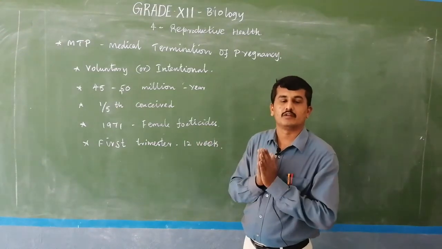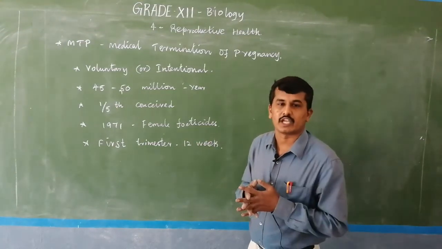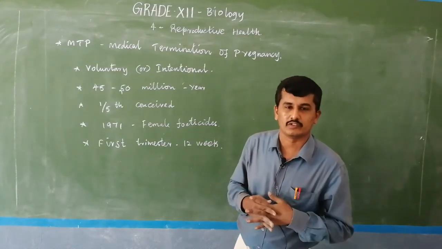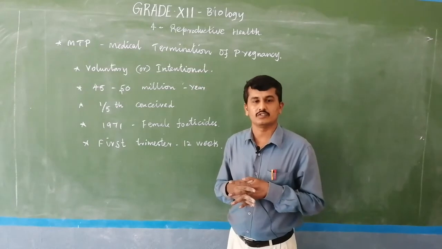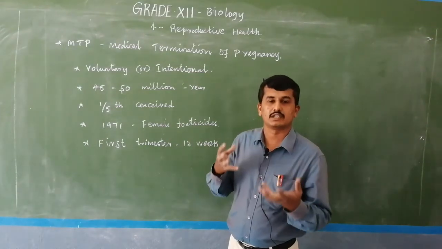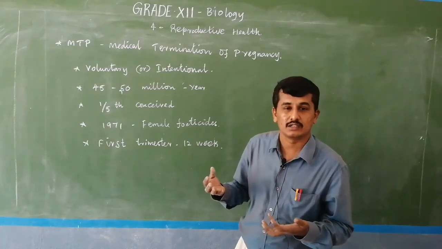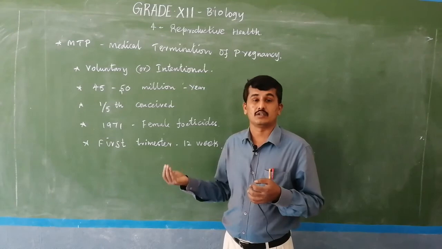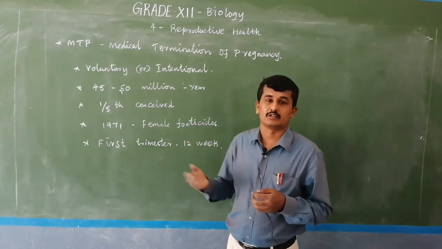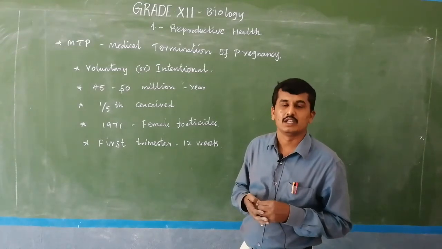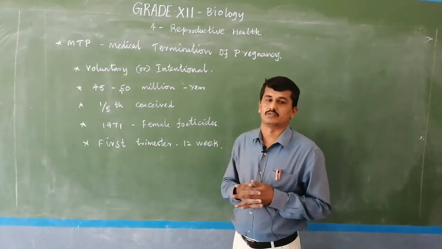Suppose the developing child has developmental problems, chromosomal disorder or Mendelian disorder, then MTP is useful. Such a child is not useful for society, causes some problems, and reduces and affects the economy also.